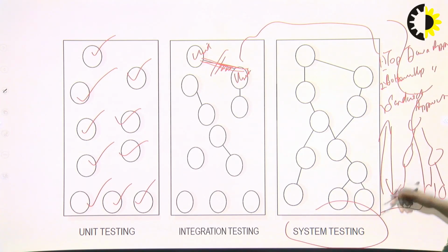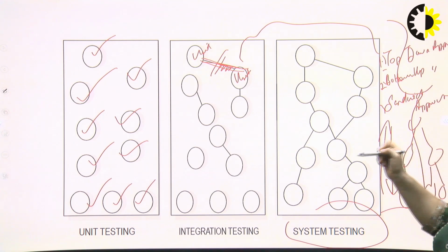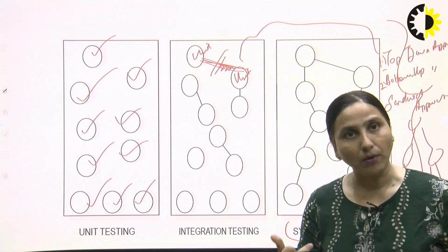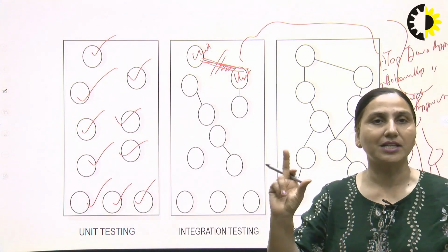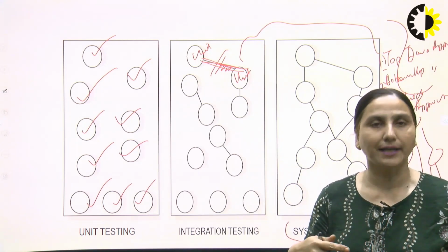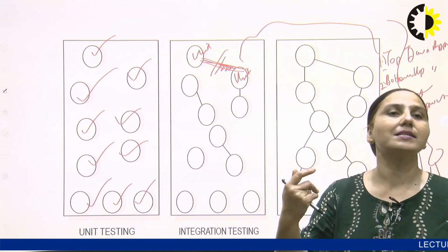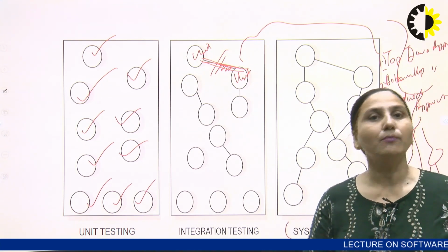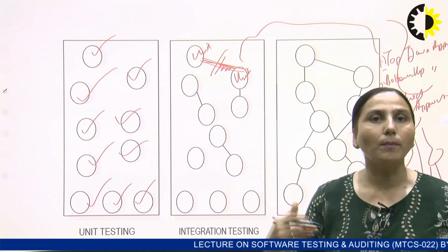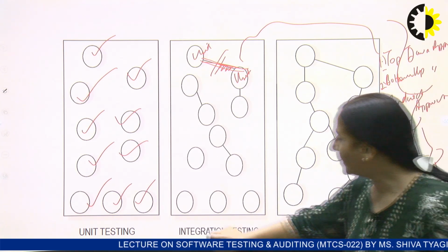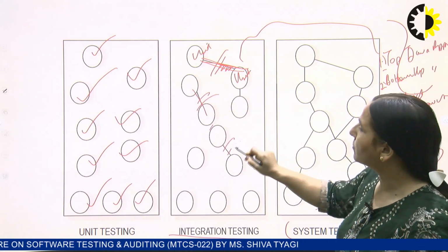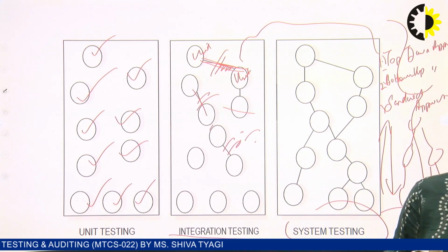In a simple scenario, we can move at the same time from bottom to top as well as from top to bottom. So it is divided into three types. Top-down means starting with the very first module and then moving downwards. In bottom-up, we start with the lower level modules, test them, and move on until we reach the top. Sandwich is the mix of top-down and bottom-up. So second comes integration testing, where we need to make sure that when we integrate the particular modules in the system, no issues come up.